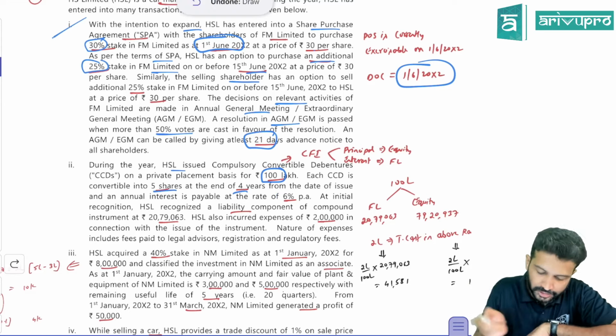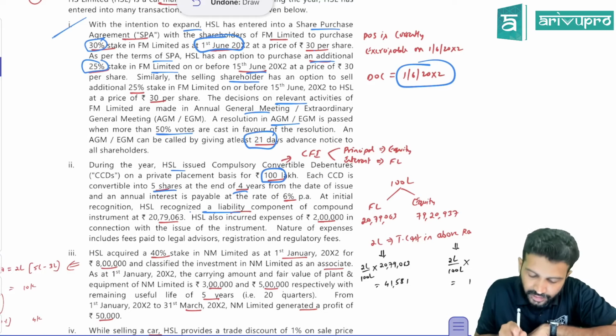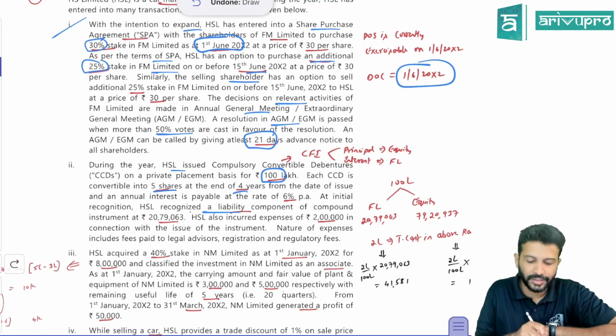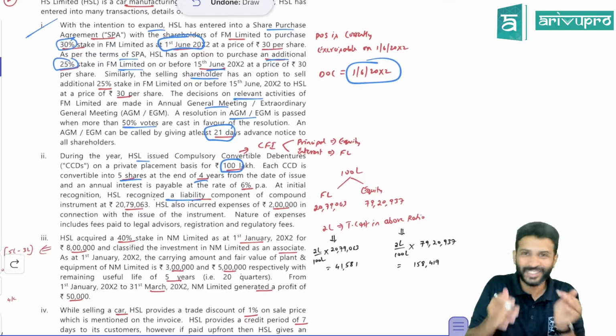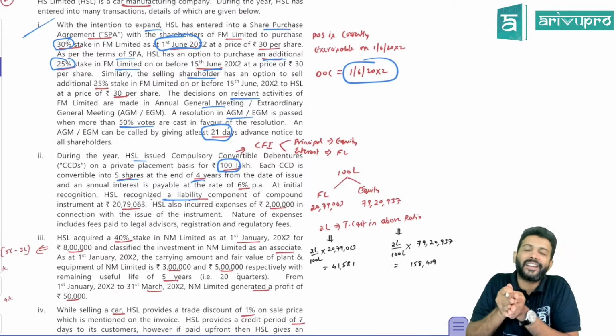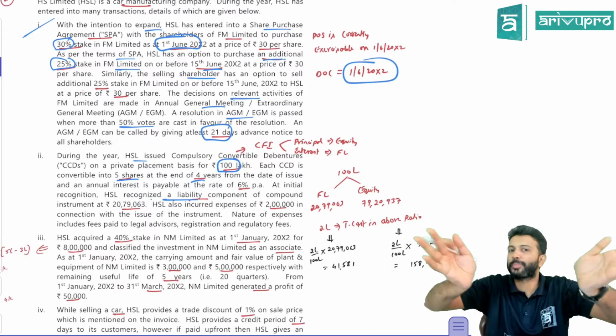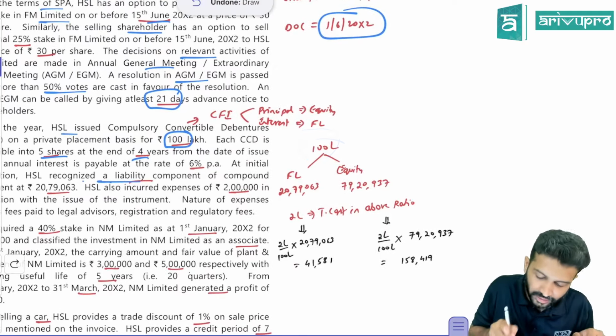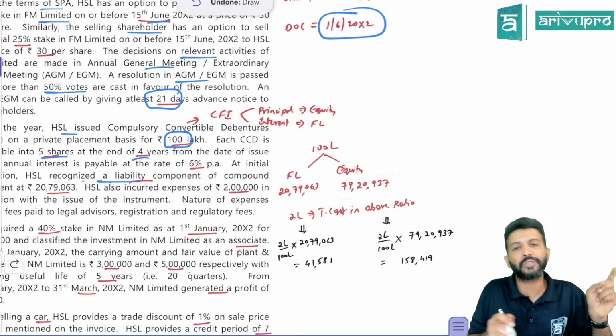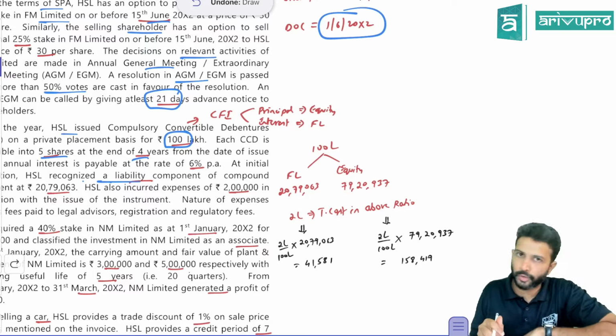Interest is payable at 6%. Great. H Limited has recognized the liability component of 2079-063. Such a nice problem. So we know that this is a CFI. So the entire 100 lakh, you can't book it as financial liability. You have to split. That split-up they have given. So out of 100 lakh, the financial liability portion is this. So the balance portion will be accounted as the equity portion of the compound financial instrument.